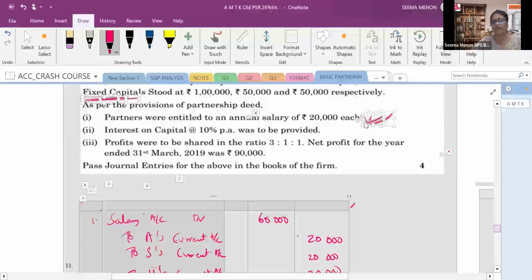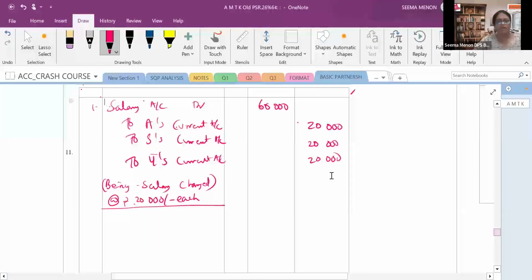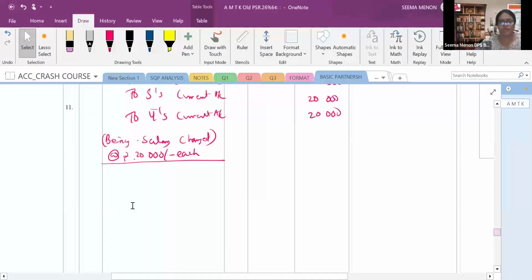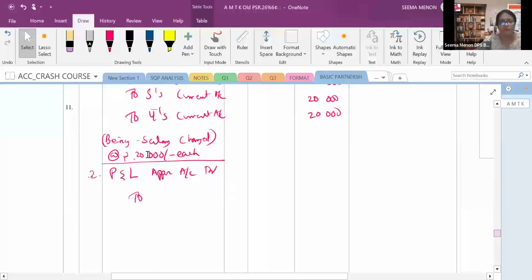Once we charge this salary, what to do now? Now we have to close this salary account. To close the salary account, what will you do? You have to close this salary account by debiting the P&L appropriation account. So what will you write? You will write number 2. P&L appropriation account, profit and loss appropriation account debit. To what will you write? You can see that here we have to close the salary account. So you will write to partners' salary account, right?